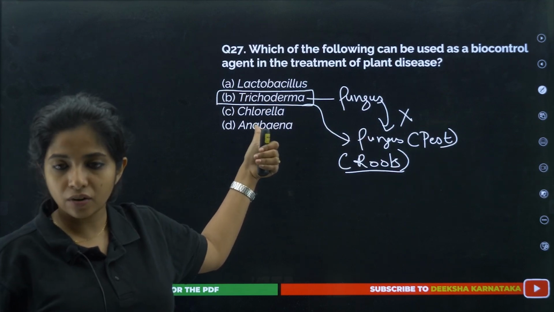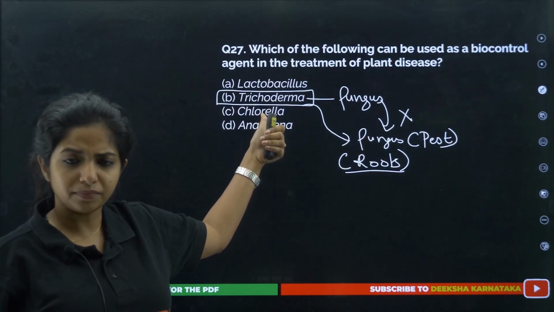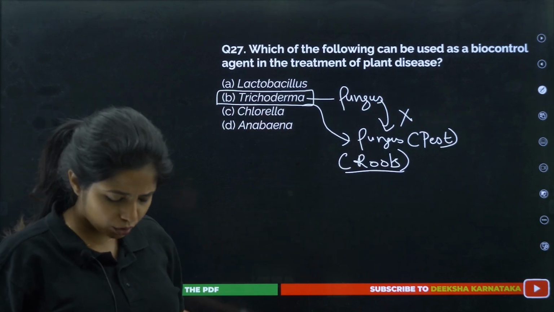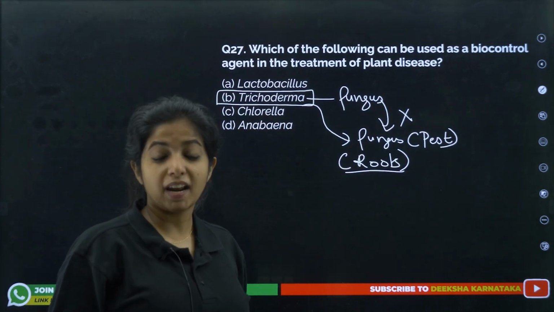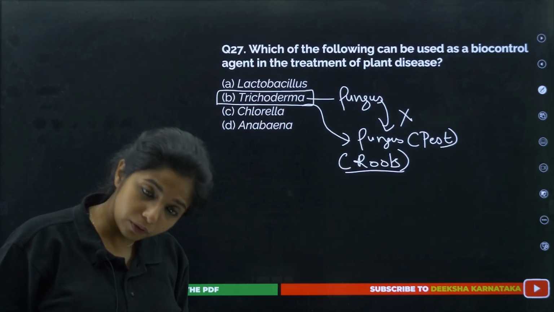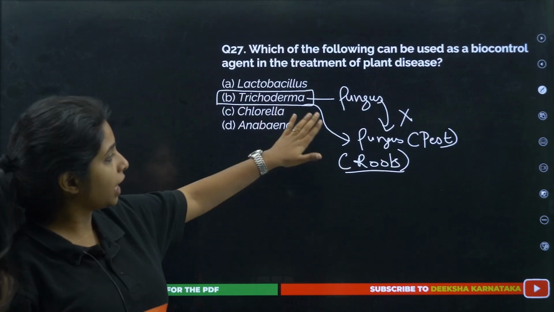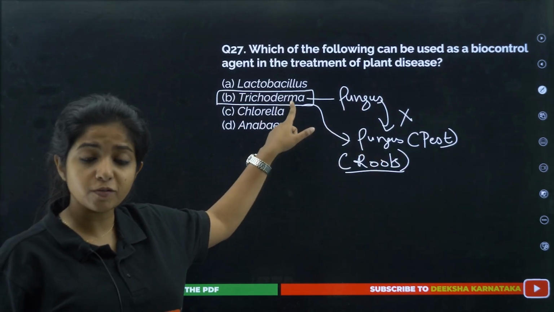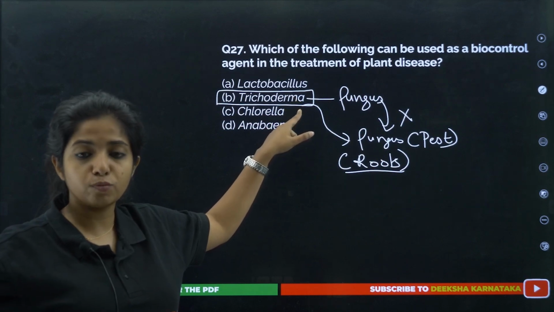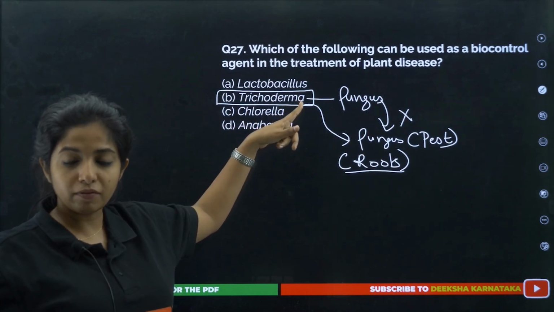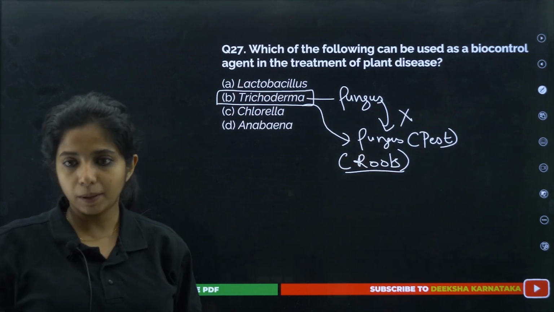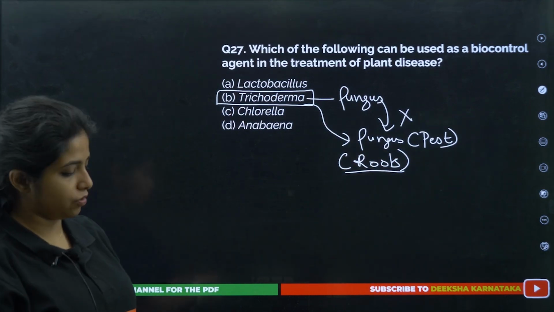Not Chlorella, not Anabaena. Anabaena fixes nitrogen, Lactobacillus produces lactic acid and things like that. For Trichoderma, you have this. It's a fungus itself. Trichoderma polysporum you have studied, right? It produces cyclosporin A as well. So Trichoderma is a fungus and it kills other fungus which is acting as a pest in the roots of the plant. So it is going to act like a biocontrol agent.